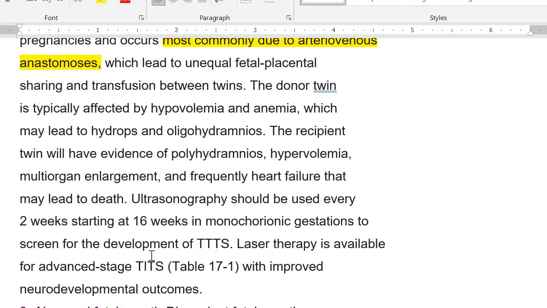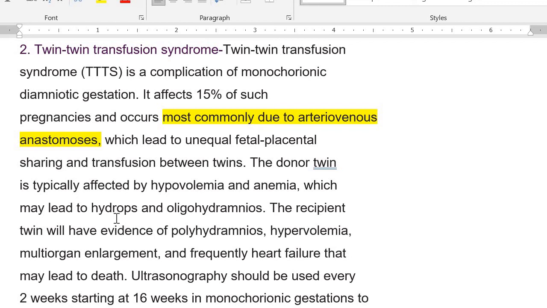Why is it so? Because 96% of twin-to-twin transfusion syndromes will develop before 24 weeks of pregnancy. Okay, so every 2 weeks, or sometimes they will write in the question fortnightly. So fortnightly we are doing it, seeing them, and then we are using a classification system to see whether they are developing it or not. Then there are different stages, Quintero staging, where we tell what the stage of the twin-to-twin transfusion syndrome is and what the chances of survival are.